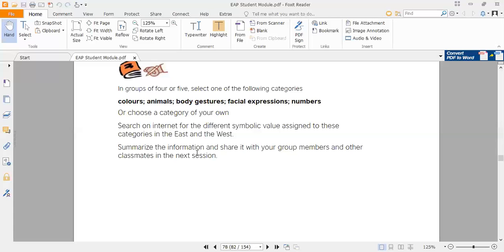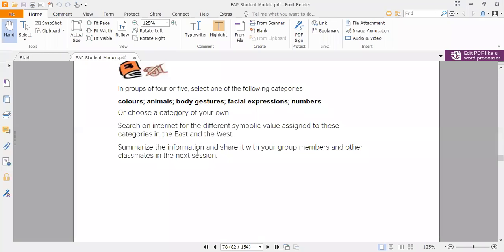You have to select any one category from these categories, and then you have to tell how Eastern people think differently for that particular category. For example, if you're talking about animals, again you cannot just discuss the owl. You can go for the other animals as well. We have many other animals that have different meanings in the Eastern context and the Western context as well.